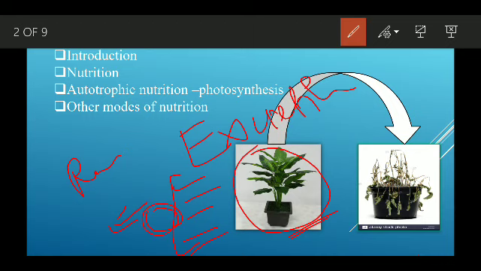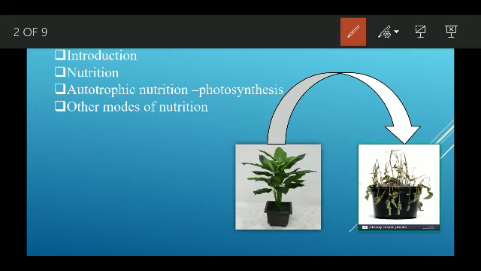For a number of activities, these living organisms require some kind of energy. So where does this energy come from? They get this energy from the food they eat. Otherwise, this living plant will die, as you can see here. If it does not get water and sunlight, it will die.